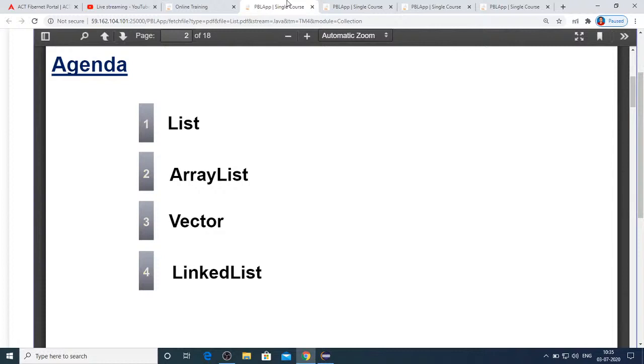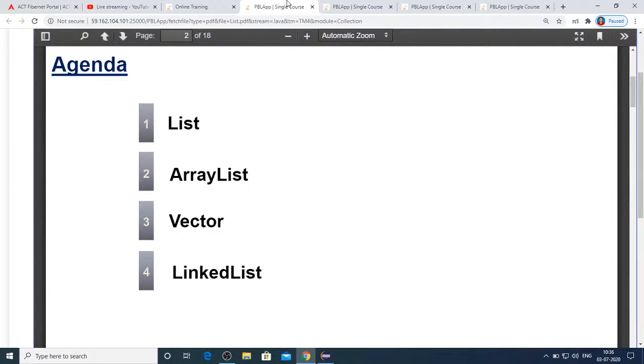In today's class we are going to look at one of the legacy classes, Vector. I already mentioned in the last session, legacy is nothing but old. Legacy means old. These legacy classes have been there since Java 1 onwards.